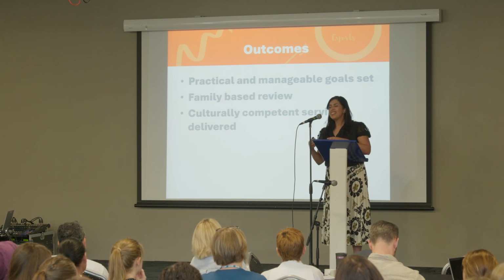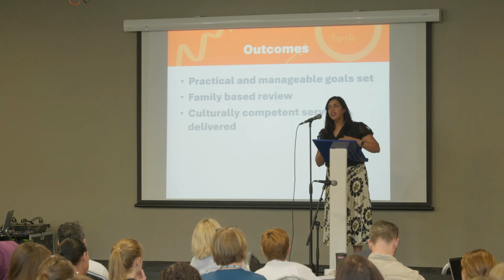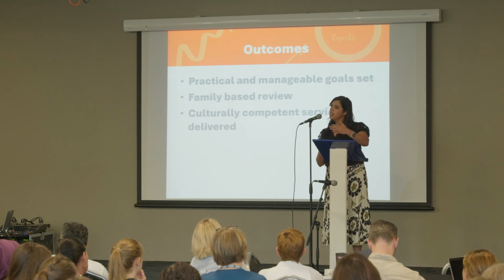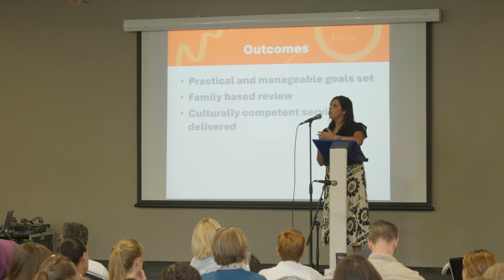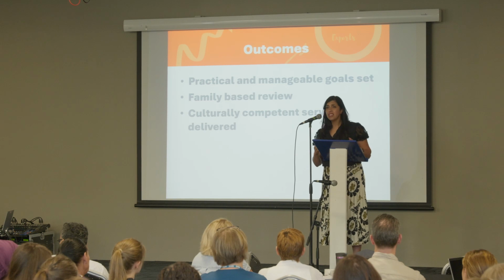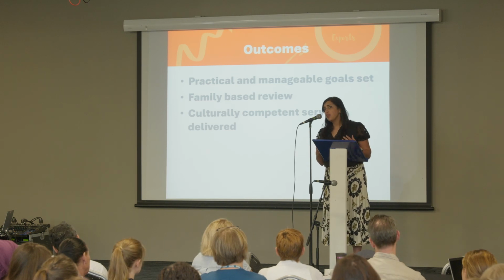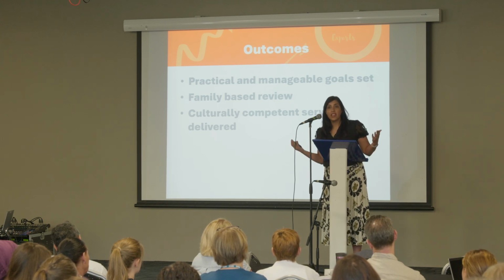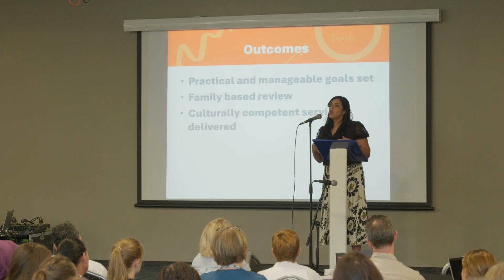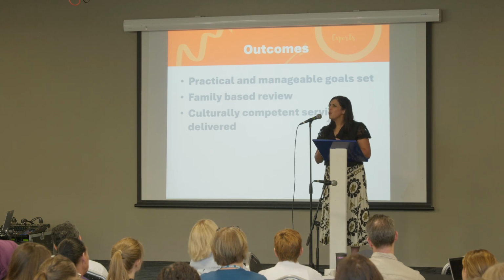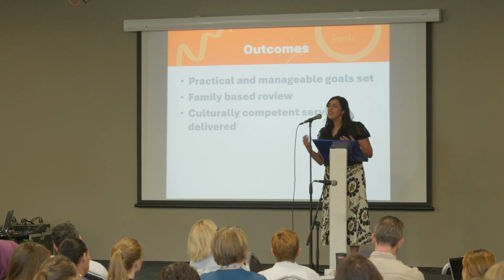If the wife is the one that's in charge of the food, it made sense to have her in the consultation. So we talked about the concept of carbohydrate. We set them practical, manageable goals, like cycling to work, and understanding the impact of carbohydrates and not omitting them. In some communities, if they don't eat particular foods like rice, and in the Asian community chapatis, they would look at me and say there's literally nothing else to eat. So we have to be realistic and not omit them completely from the diet, but we can set manageable goals like halving your carbs and increasing protein and vegetables.